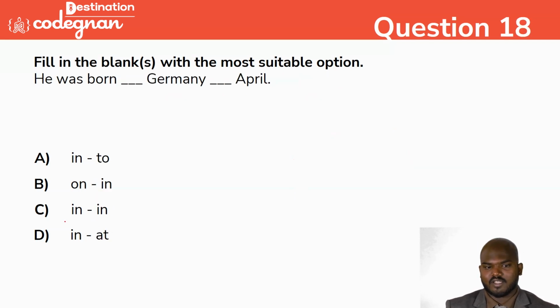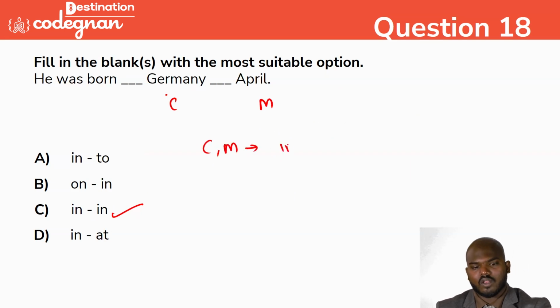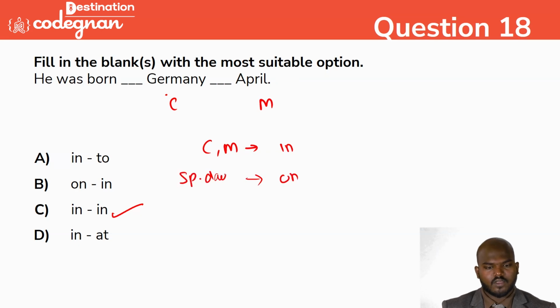Okay, here, what will come? So he was born in Germany and in April, because this is a country and this is a month. I told you, right? If a country and month come, you need to use the word "in". If specific days come, you need to use "on". So obviously, this is the correct pattern we can go for here.